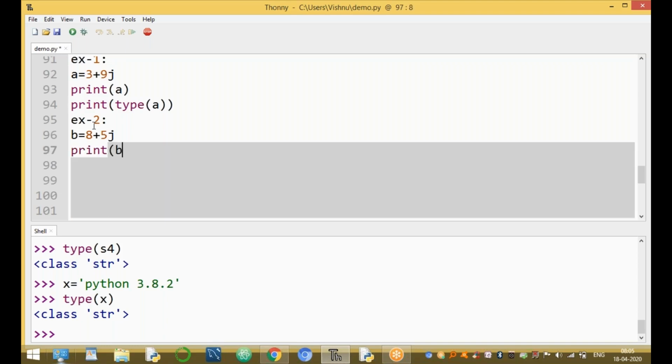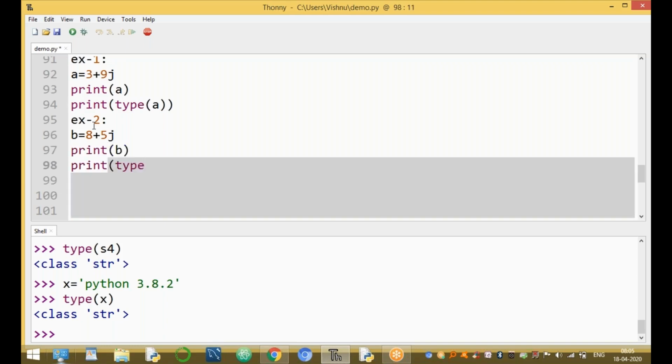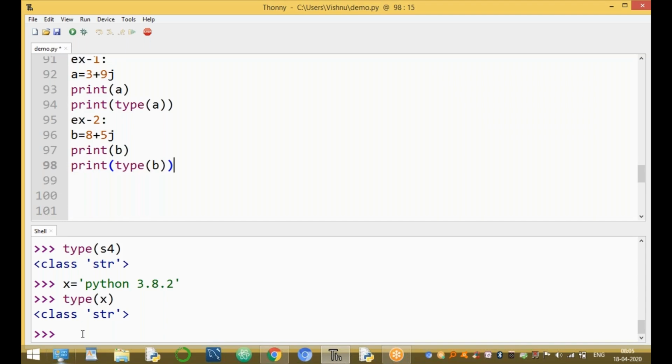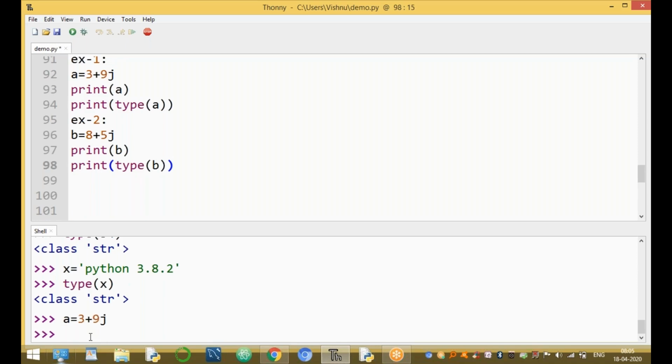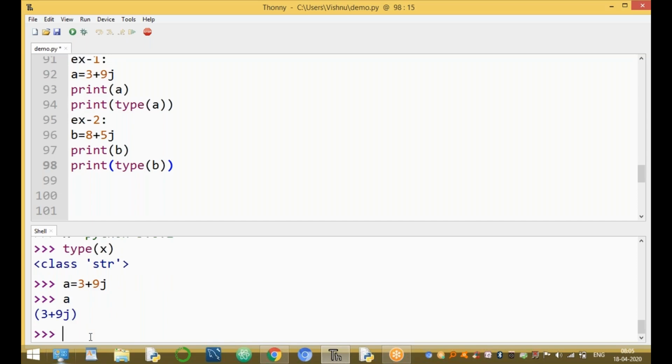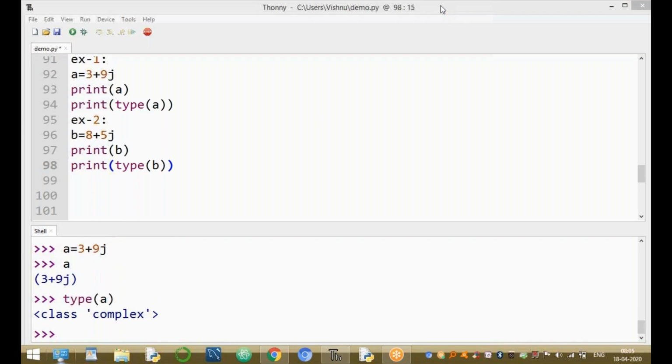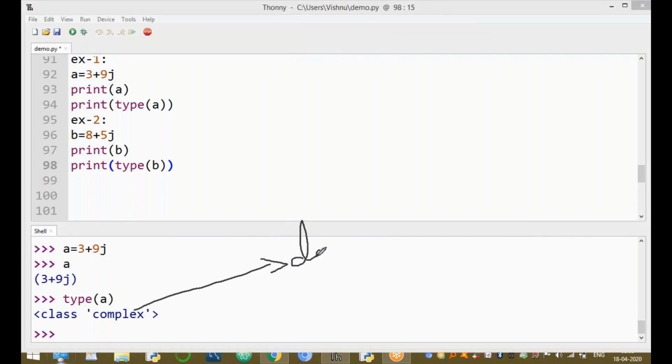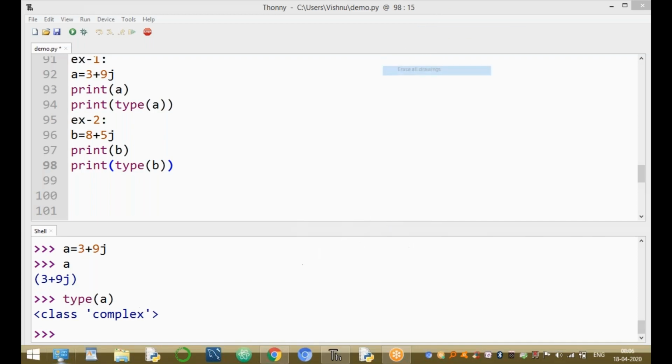And for example, second example, b value equal to 8 plus 5j. Print of a, print of b, and print of type of b. Here the b data type is complex data type. Run the program. a equal to 3 plus 9j. Run the command. The value of a is 3 plus 9j. Type of a is complex. Here a is an object of the complex data type.